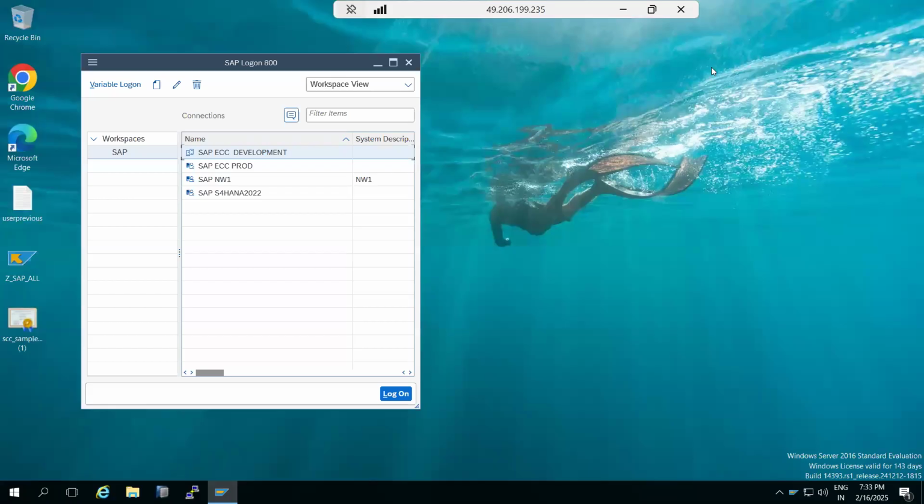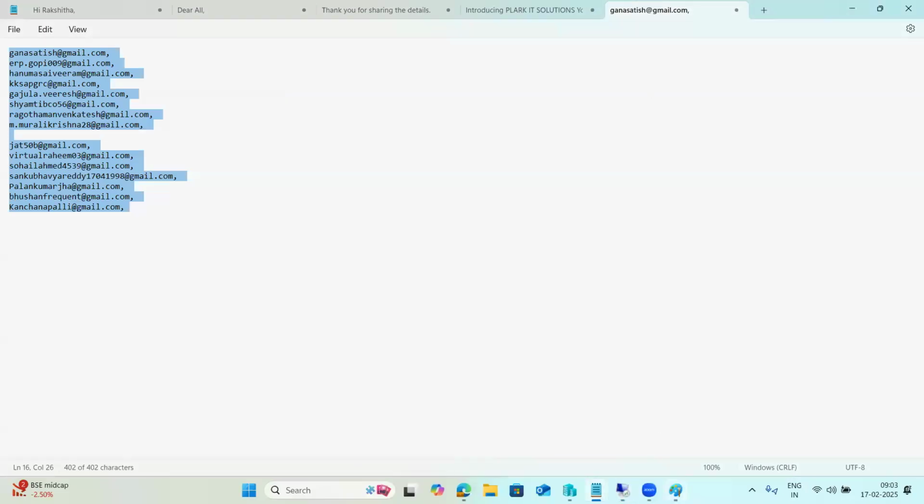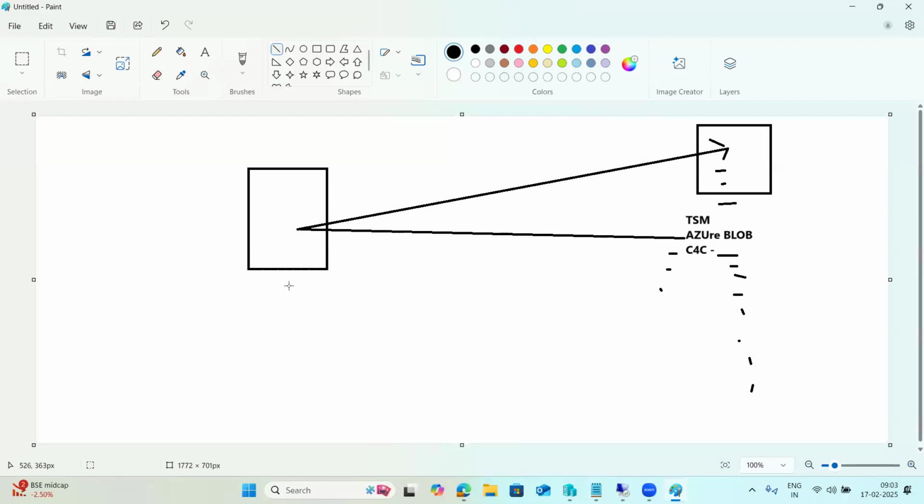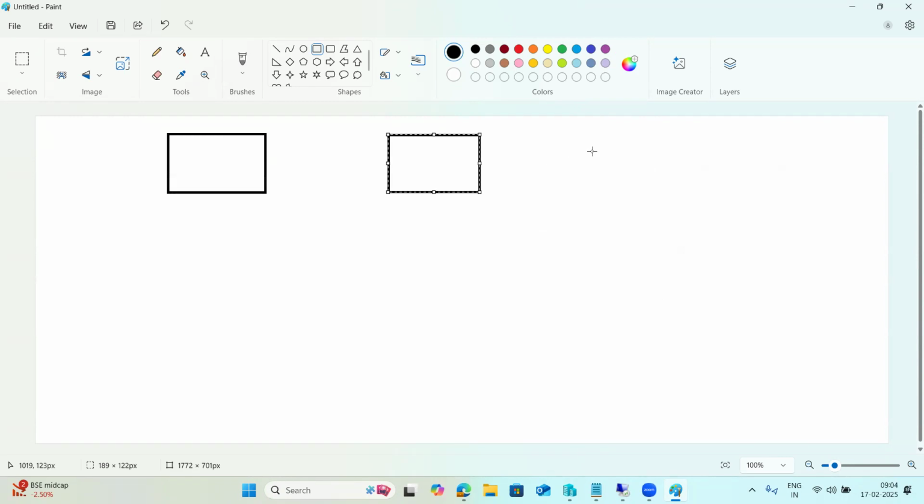Transport Management System, STMS. Using the STMS, we can move changes from one system to other systems. Suppose in a landscape we have three systems. If you take the ECC landscape, we should have a separate system for development, a separate system for quality testing, and a separate system for production.